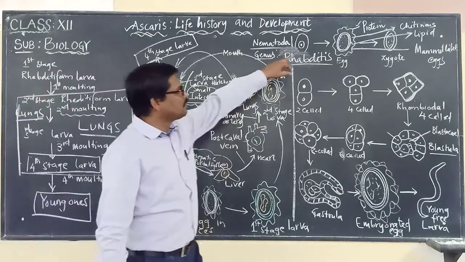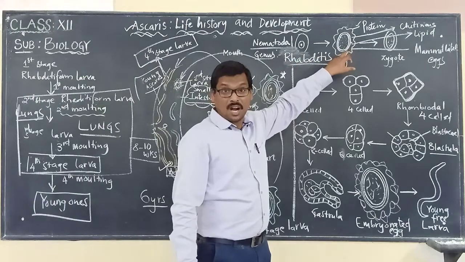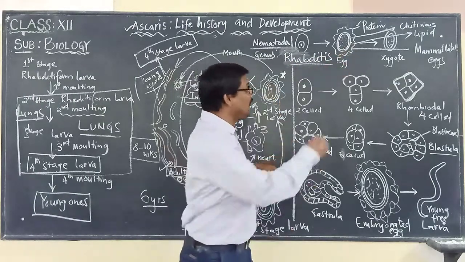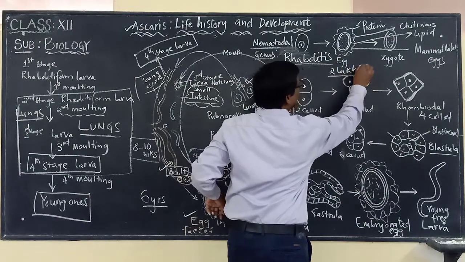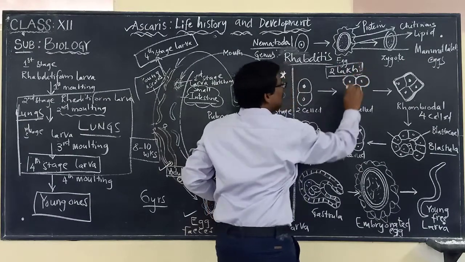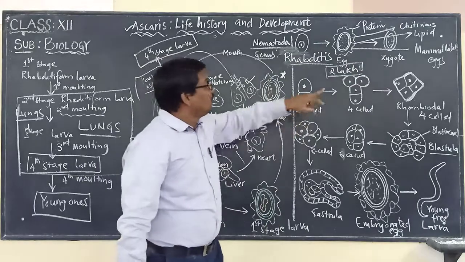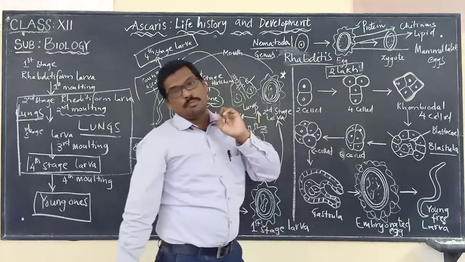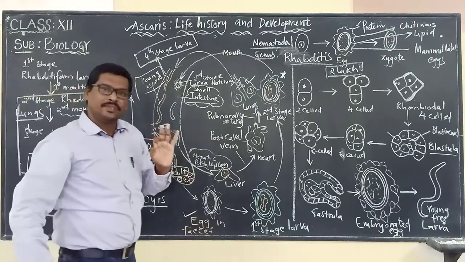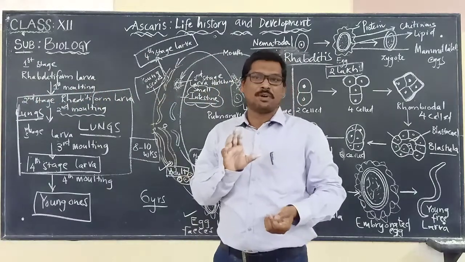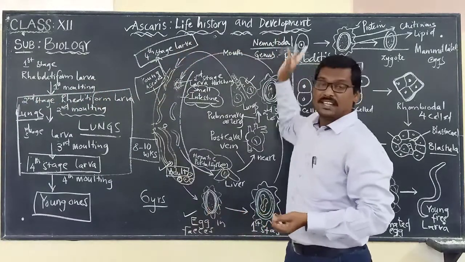And another point, please remember, the female roundworm can lay about 2 lakh eggs, 2 lakhs of eggs will be laid by the female worm. So these are some points that we have to keep in mind when we discuss the life history and development.